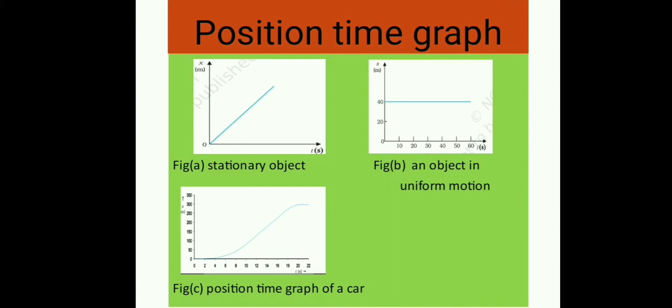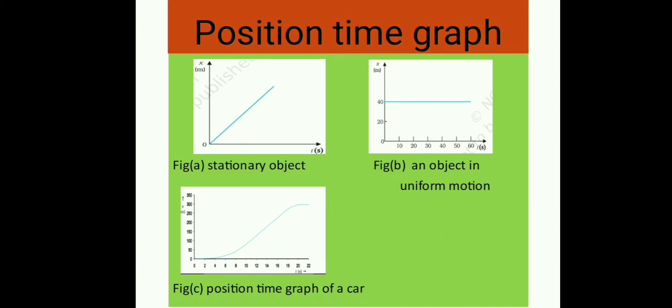Now, if an object is moving along a straight line and covers equal distance in equal intervals of time, it is said to be in uniform motion along a straight line, and its position time graph is given in figure B.